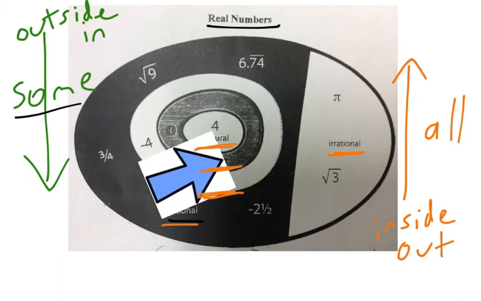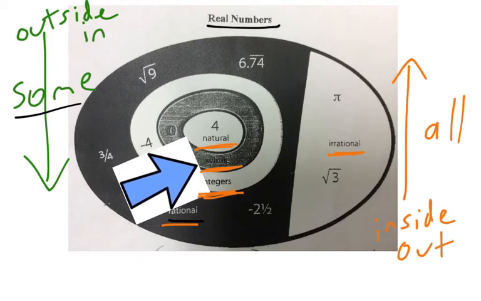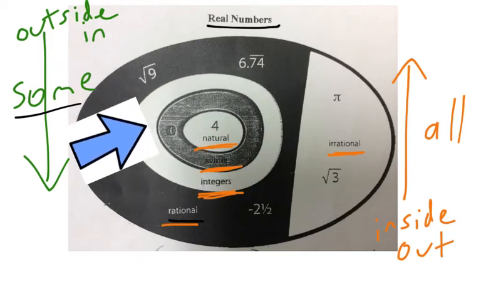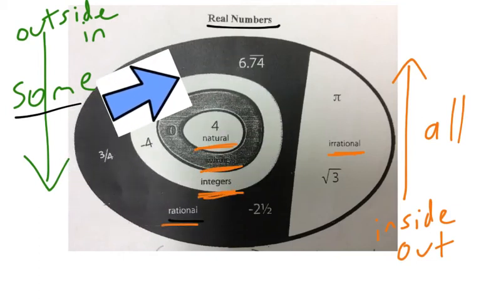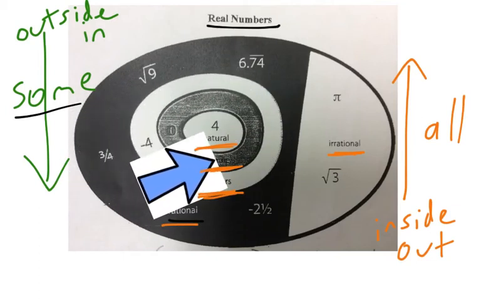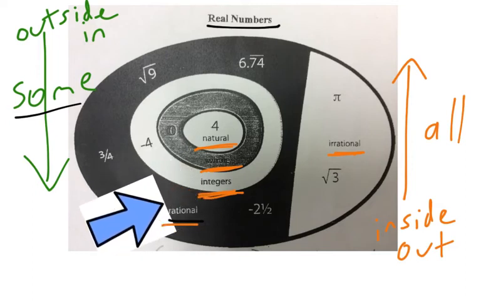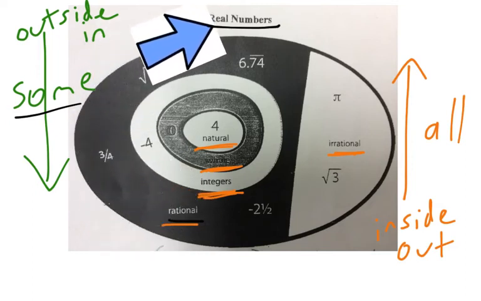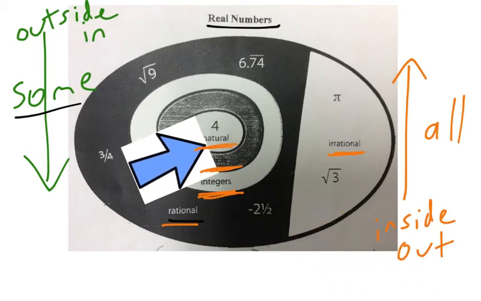I guess it's an oval. So it's part of this larger oval. And all the whole numbers are part of the larger oval of integers. So all of those make up the integers. So we'd say all whole numbers are integers. All integers are rational numbers. All rational numbers are real. So if we're reading it inside out, and that's how we should classify.